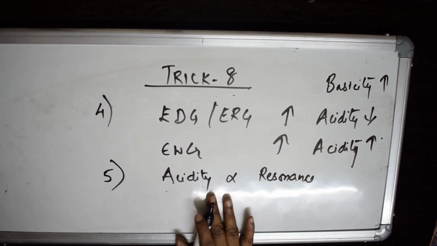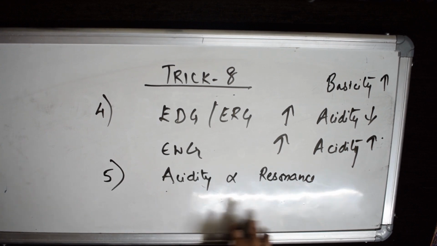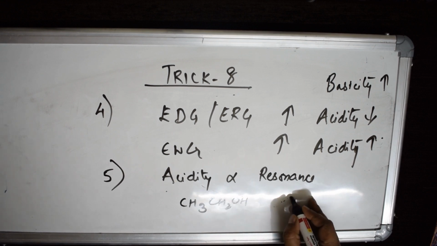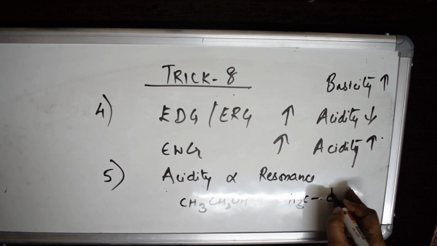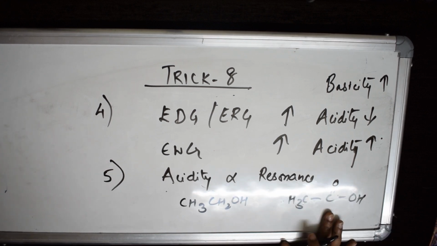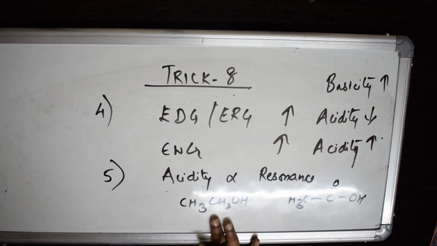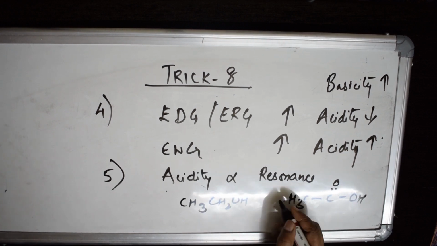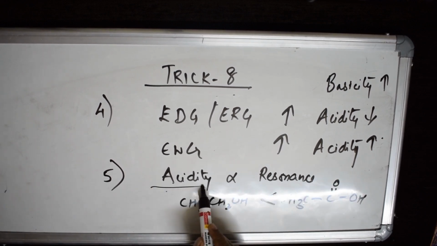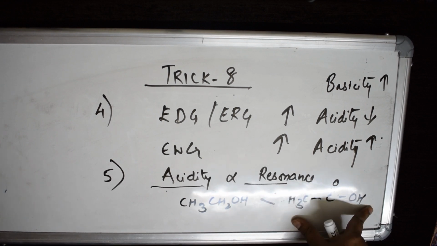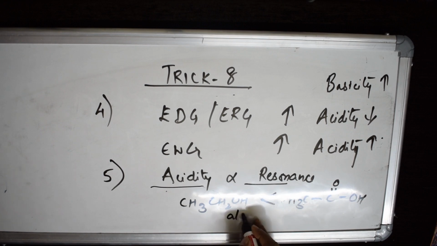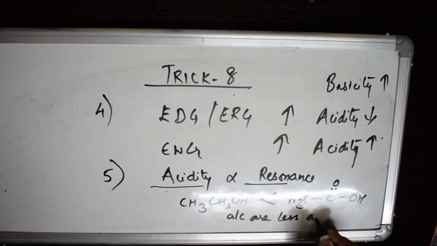Let us take one example. There is one alcoholic group here. There is one acidic carboxylic group here. Where is resonance observed? Resonance is observed in this case. So alcohols are less acidic than acids. Done, students? So acidity is directly related to resonance. Here resonance is observed, hence it is more acidic than alcohols. So alcohols are less acidic.